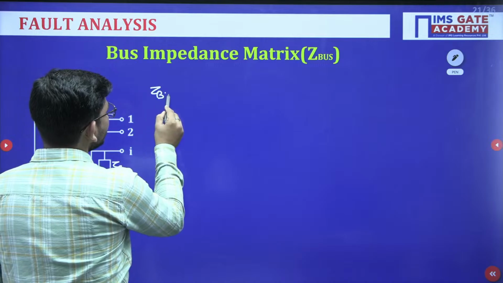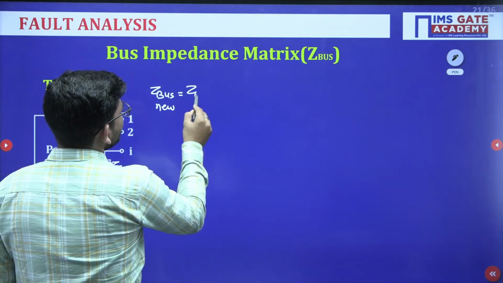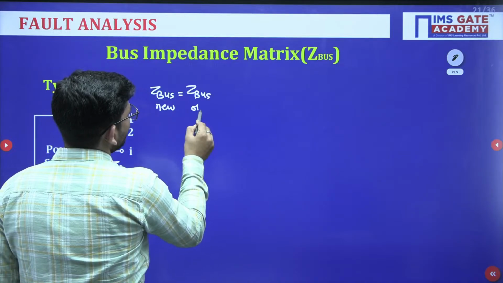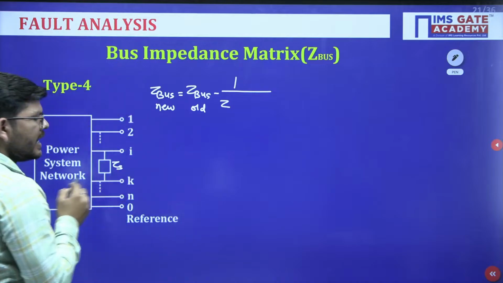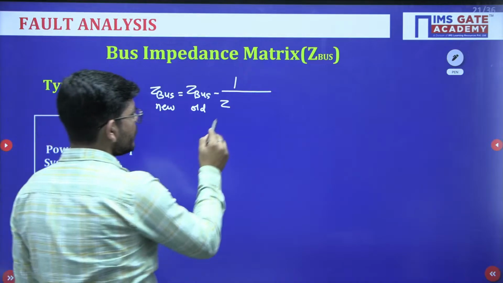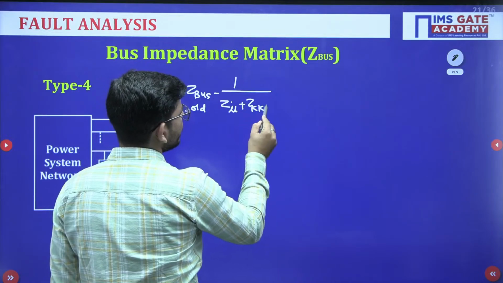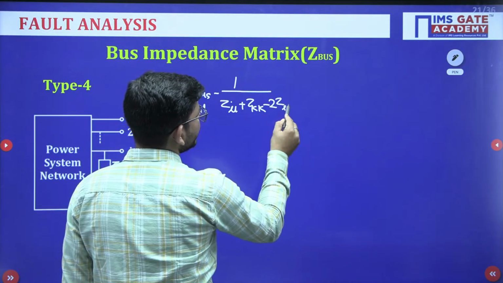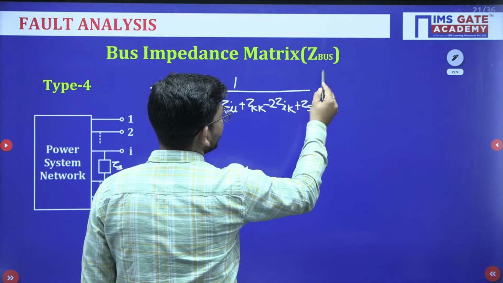In this case, Z bus new will be equal to Z bus old minus 1 by, where bus numbers I and K are involved, ZII plus ZKK minus 2 times ZIK plus Zs, the element which is going to be added.